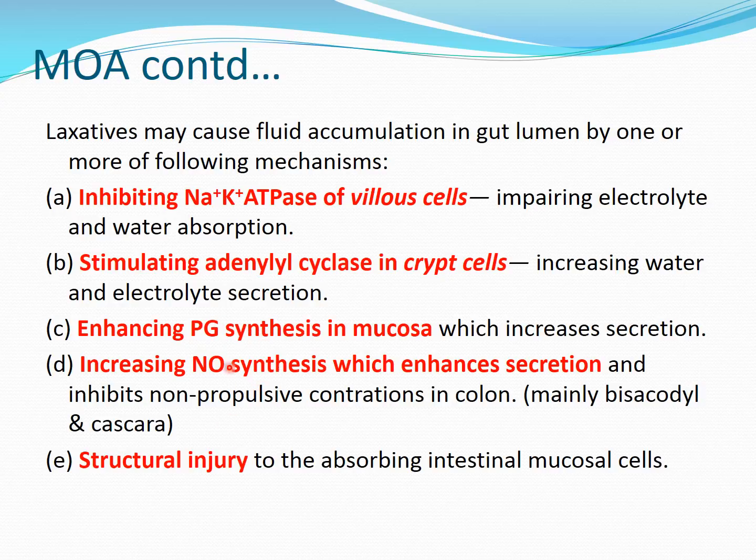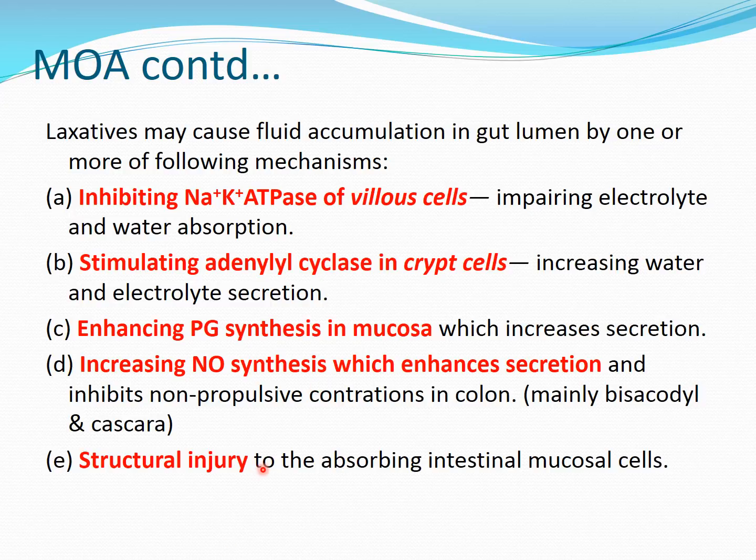Next mechanism, increasing the nitric oxide synthesis, which enhances the secretion of electrolytes, and it also inhibits the non-propulsive contractions in the colon. Remember, there are some propulsive contractions and there are some non-propulsive contractions. We have to increase the propulsive and we have to inhibit the non-propulsive contractions. So they are inhibited by nitric oxide. So nitric oxide, which we have learned in the CVS as having a vasodilator property, also has another property of increasing the secretion of electrolytes in the lumen. So mainly bisacodyl and Cascara sagrada are acting by these mechanisms, by increasing the nitric oxide synthesis.